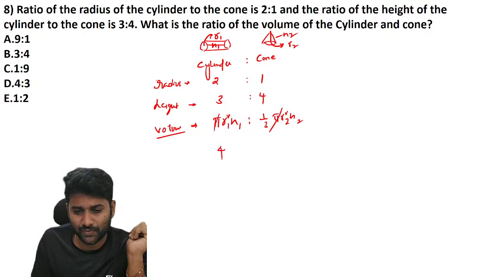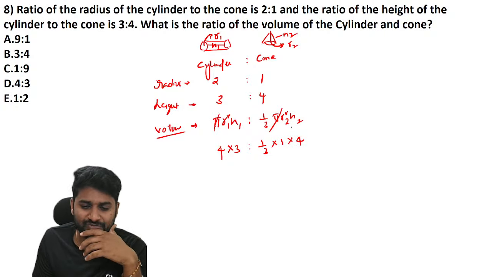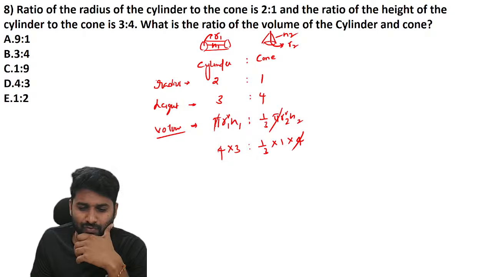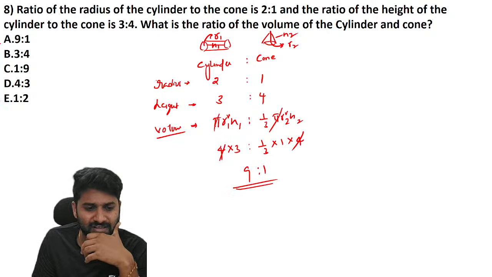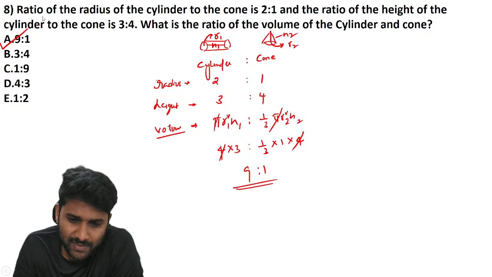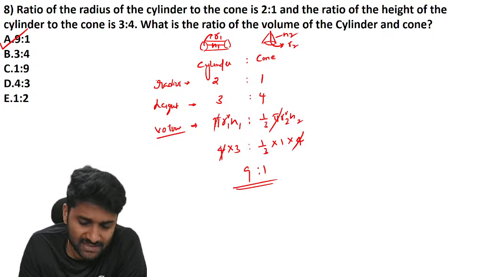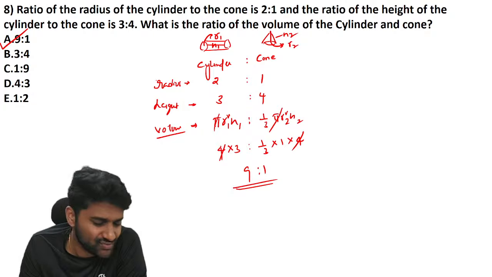So 2 square is 4 units into 3. One third of 1 square is 1, R2 is 4, H2 is 4. Further simplification, 4 and 4 cancel. Then the respective ratio of volumes is 9 is to 1. So remember that a cone is one third of a cylinder. The respective volume ratio is 3 is to 1 itself only.